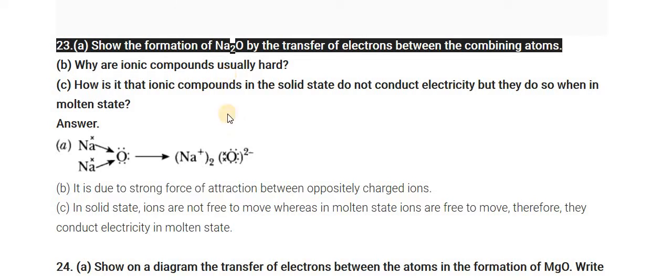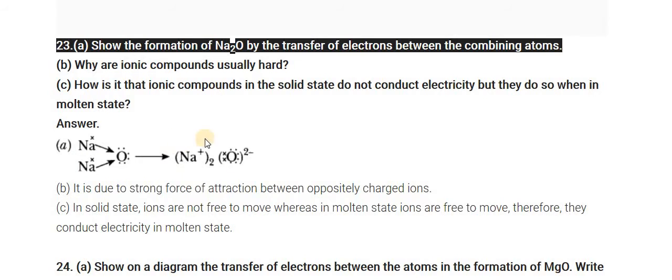How Na2O is formed, we have to draw by the electron dot structure. As we know, sodium has atomic number 11, so the electronic configuration is 2, 8, 1. So in the outermost orbit, 1 electron is there. So sodium loses the 1 electron and gets a positive charge. But here 2 Na are there, so one more Na also possesses 1 electron in the outermost orbit.